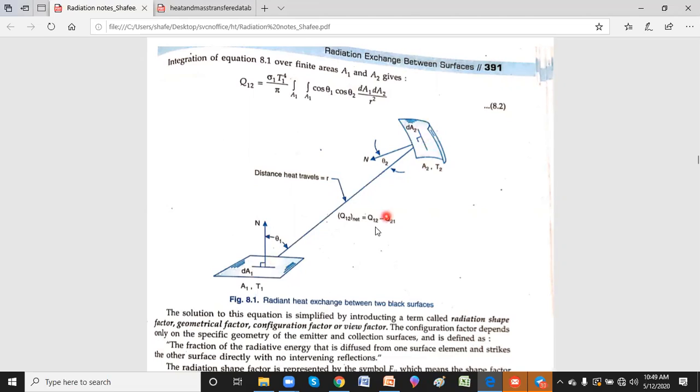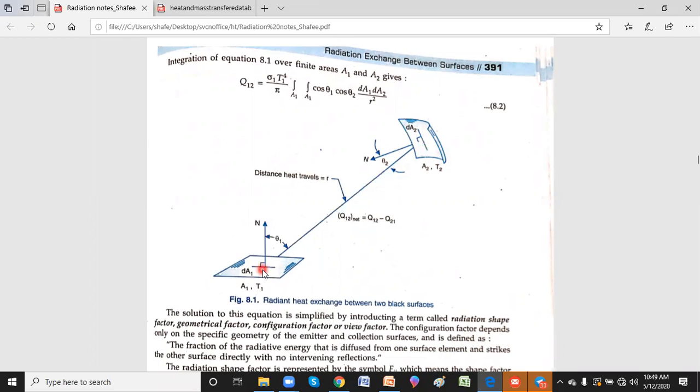So Q12 indicates the radiation heat transfer from 1 to 2, and Q21 indicates from 2 to 1. Then the net radiation heat transfer is Q12 minus Q21. Now, in this case, we have to study one term called shape factor. What is the shape factor here? I already told you there are a lot of directions in which radiation falls on this body. We'll take only one direction, traveling normal like this.